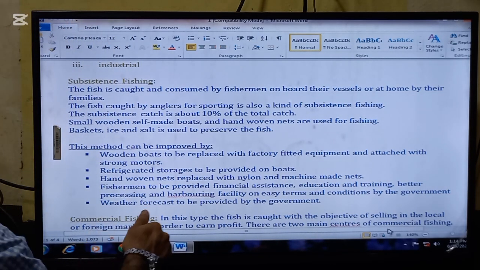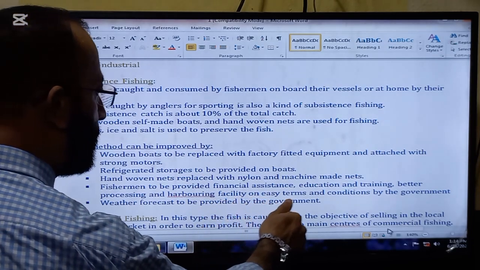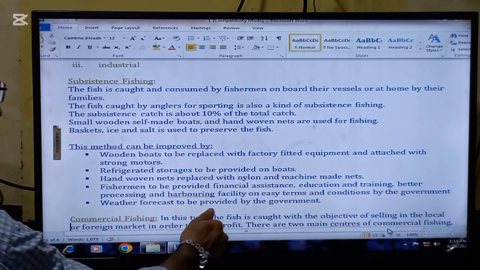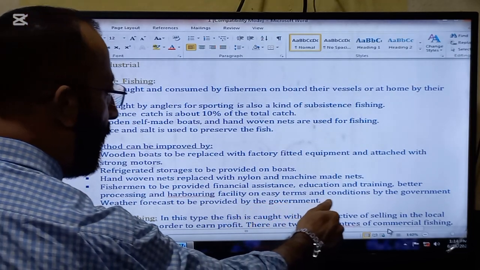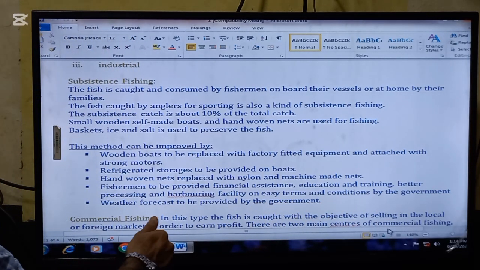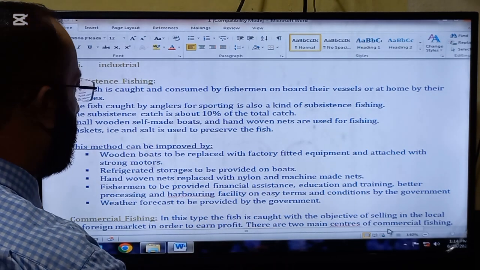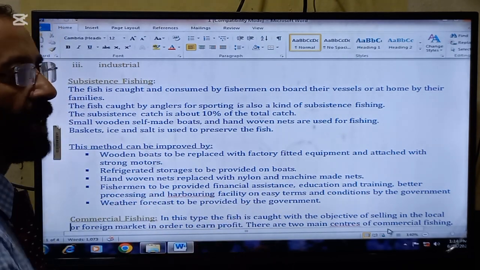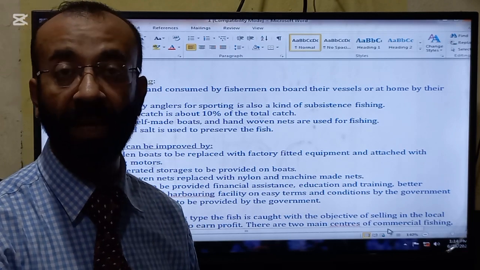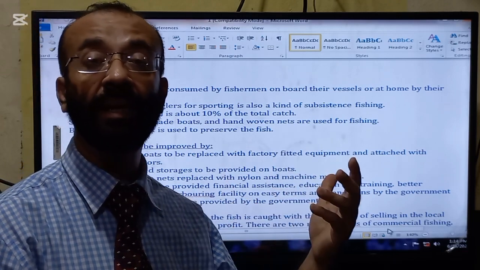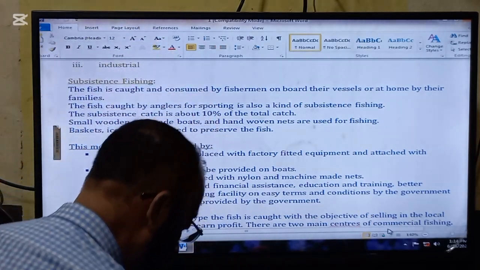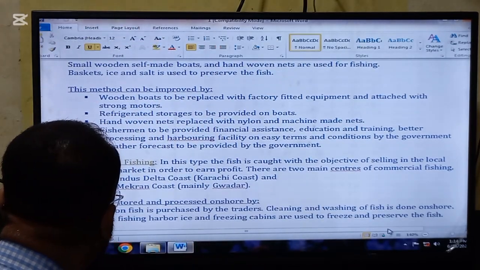Next, fishermen should be provided financial assistance, education and training, and better processing and harboring facilities on easy terms and conditions by the government. And next, weather forecasts should be provided by the government. If these things are provided to fishermen, then subsistence fishing can be improved, like it has improved a lot in European countries and in Arab countries as well.